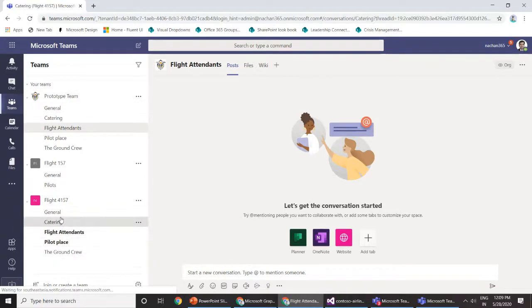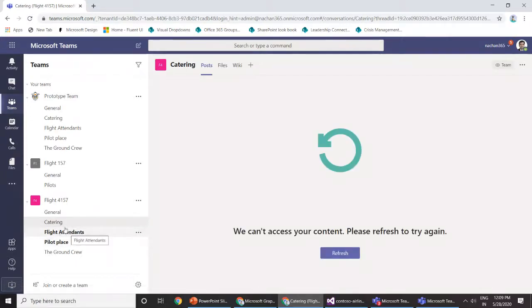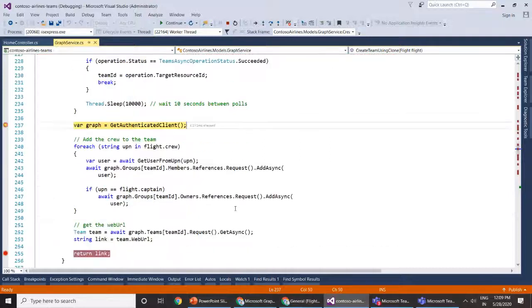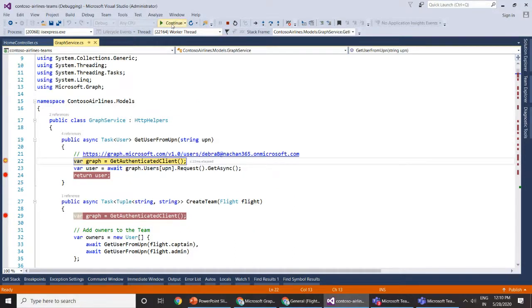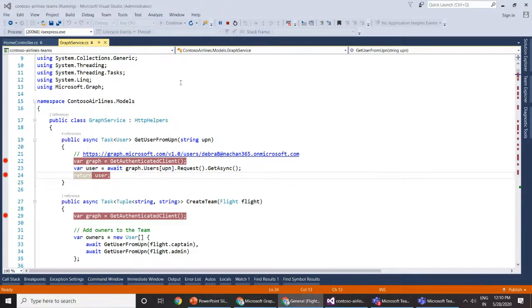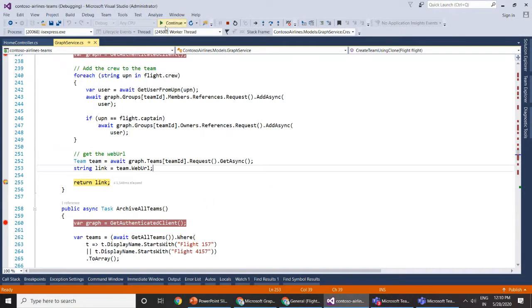For example, if we go inside flight attendant and other things, we should even be able to see the apps which we added onto our prototype team replicated to our flight team. Then what we can do is, we didn't clone the members or administrators from the prototype, so we'll go ahead and add our custom crew to that particular team. It is the same operation that we saw previously. We are just getting the UPN and replicating that to a Graph API so that it can go ahead and add all of those members and users to that particular team.